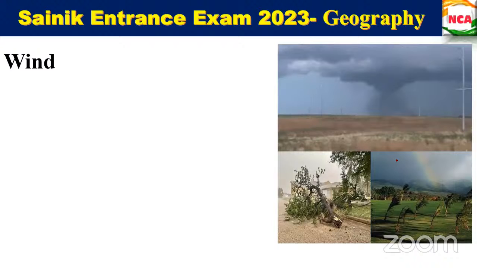If there is a high pressure area, it will try to move towards the low pressure area. Why can't it move from high pressure to high pressure? Even high pressure areas can't oppose each other. So that is why it is moving from high pressure area to low pressure area.